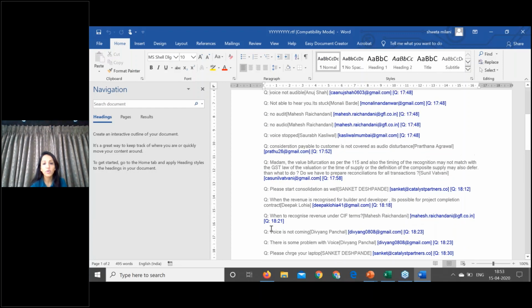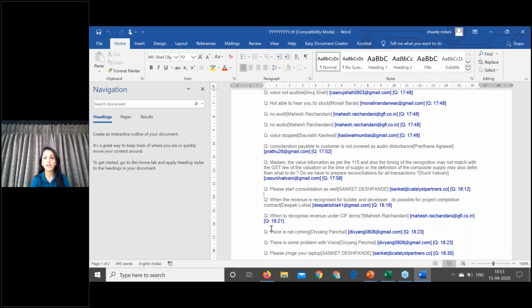Where to recognize revenue under CIF terms? Now, the terms of the contract are purely clear. This was the same under Indian GAAP also. If there are CIF terms in the contract, you will recognize the revenue only when the goods reach the customer's location. Until then, you won't recognize the revenue in such cases.